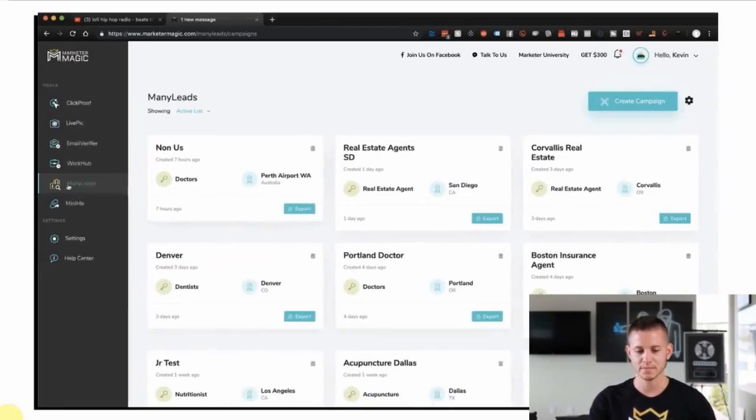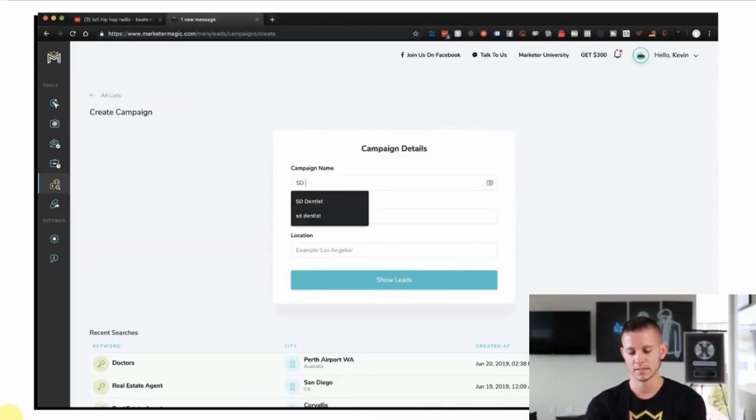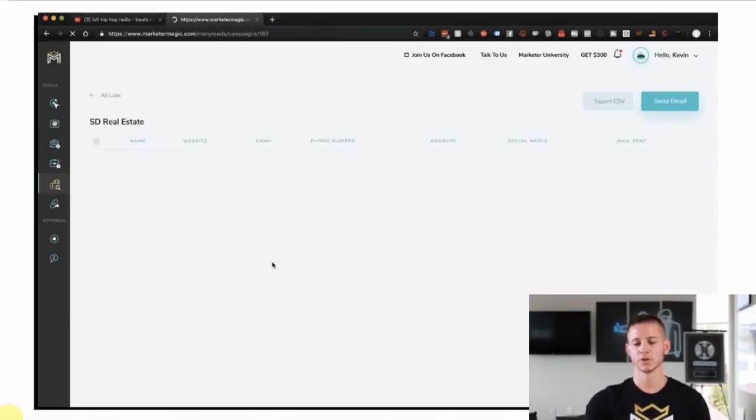So what we're gonna do is inside of Many Leads here, we're gonna go to create campaign. And let's say that you live in San Diego, for example. We'll just use that. We'll call this SD real estate. And so what we're gonna do is we're gonna type in real estate, and we see that real estate agent pre-populates, and we're gonna type in San Diego, California. We're gonna press show leads.